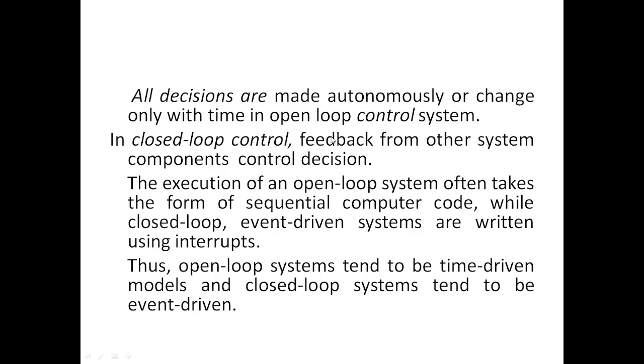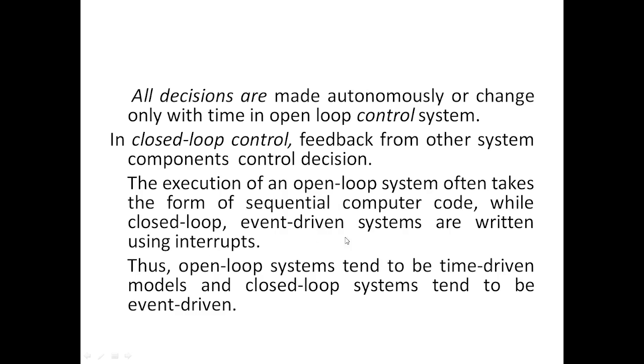So the sensor will give you the feedback that the temperature is high, so increase the cooling of the AC. That is closed loop control. Execution of an open loop system often takes the form of sequential computer code, while closed loop event driven systems are written using interrupts.